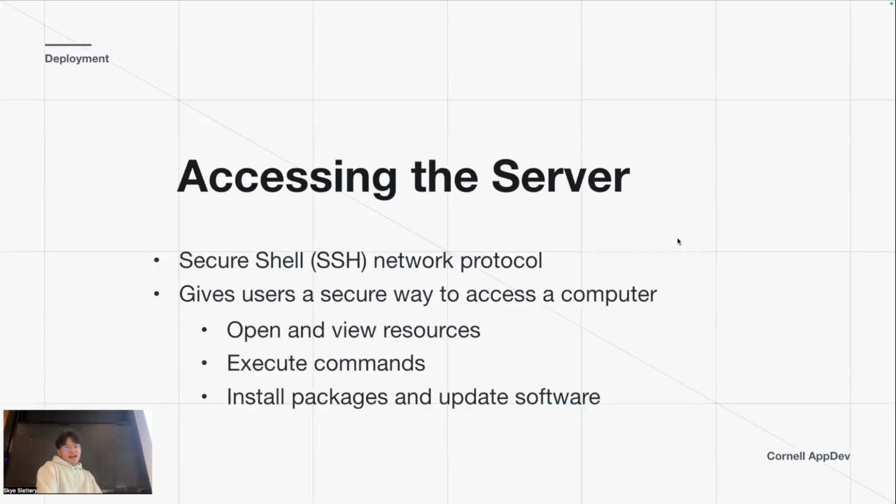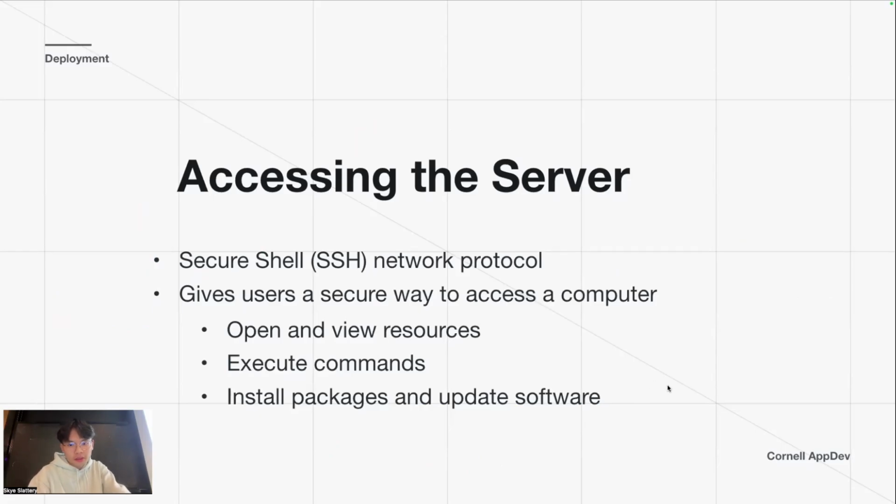So how do we access the server once we actually rent it? The way we do it is using the Secure Shell network protocol, SSH. This gives us a secure way to access a computer. We can open and view resources, execute commands, and install packages and update software. Essentially, we will be given access to the terminal, or the command line, of that virtual machine.